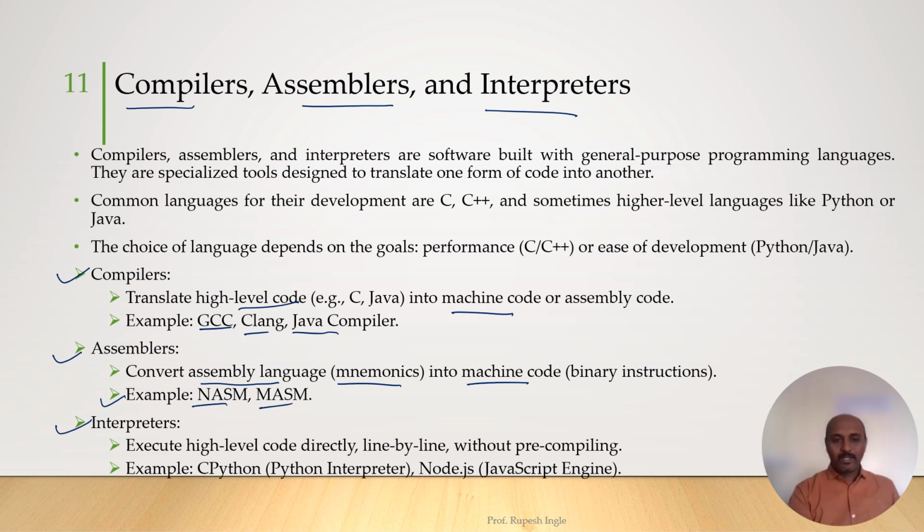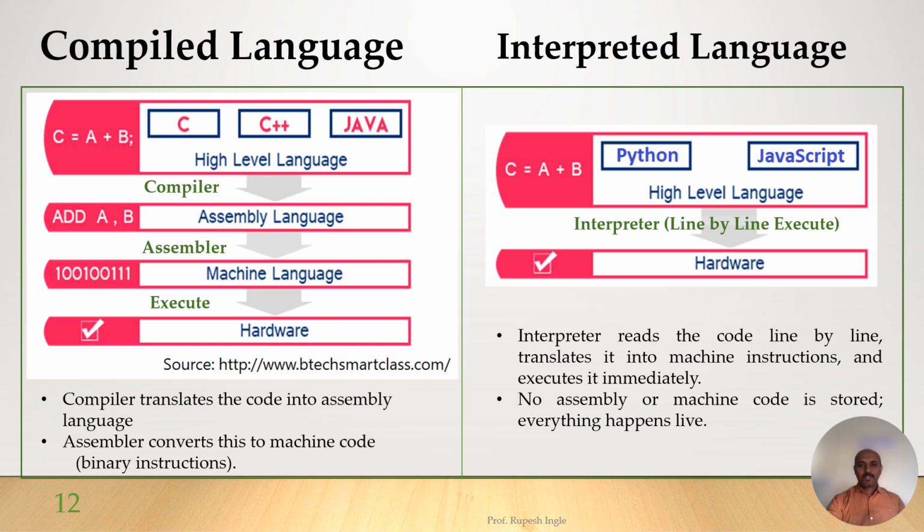Interpreters convert high level code line by line into machine code. Examples are Python and Node.js. In this slide we will see the process of compiled language and interpreted language.